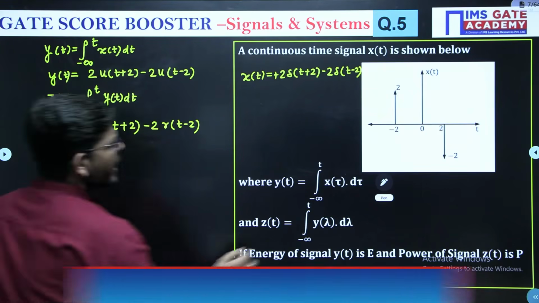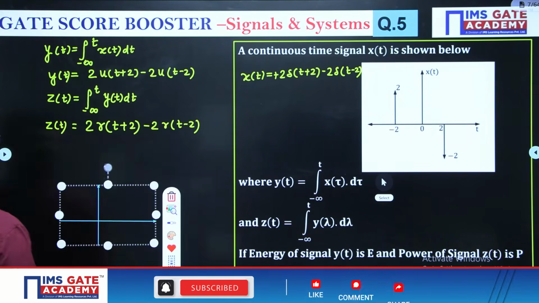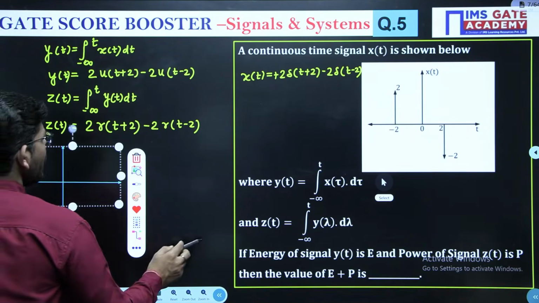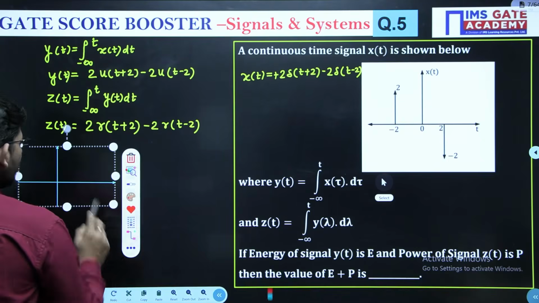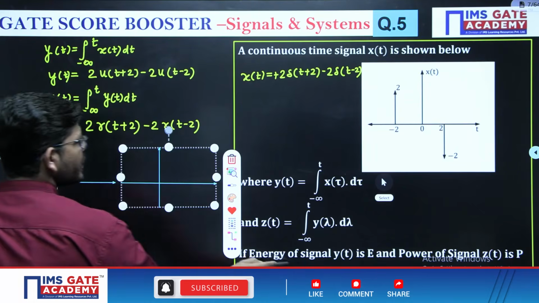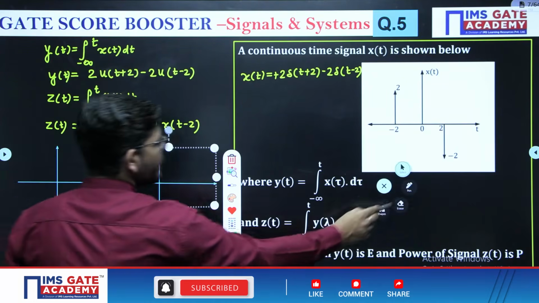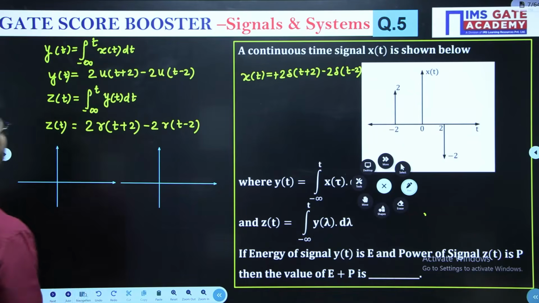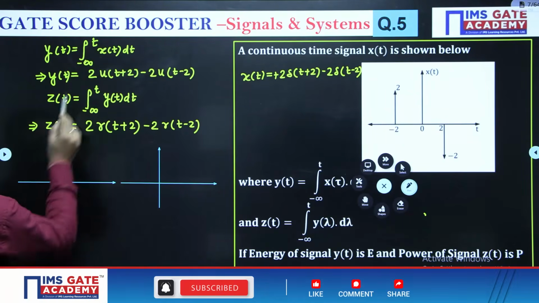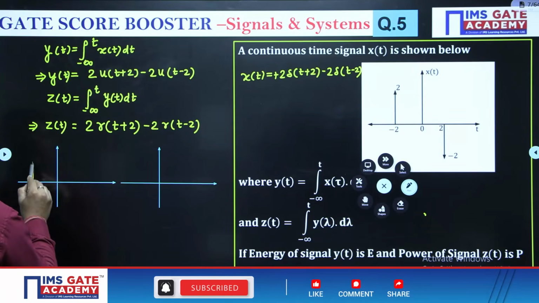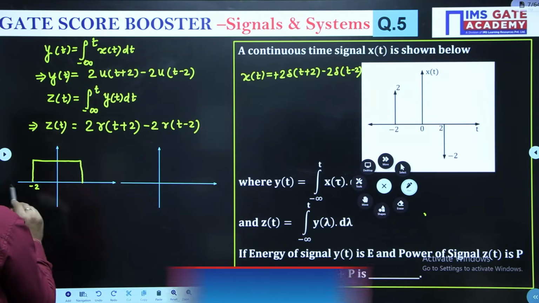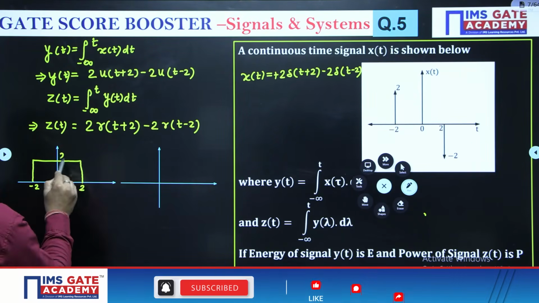Now after that, we have to calculate their energy and power. So let us draw these waveforms, because then this part will be easy. If I draw the waveforms for these two signals, y(t) and z(t), this is y(t) and this is z(t). y(t) is 2u(t plus 2) minus 2u(t minus 2), so it will be like this, having magnitude 2.